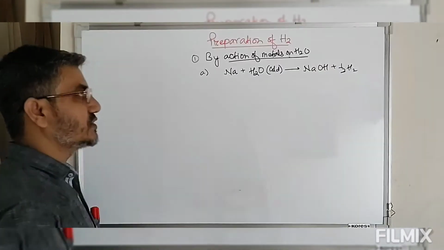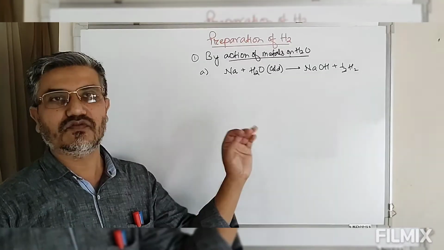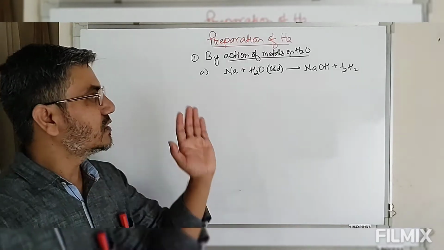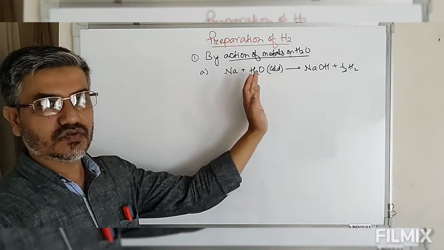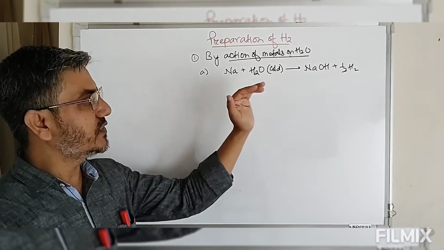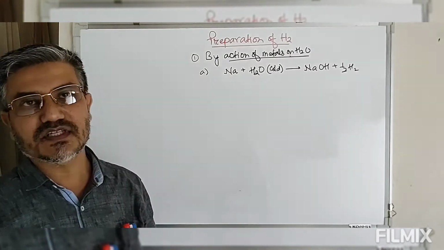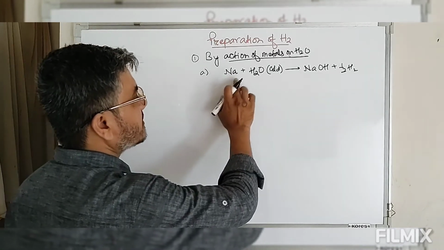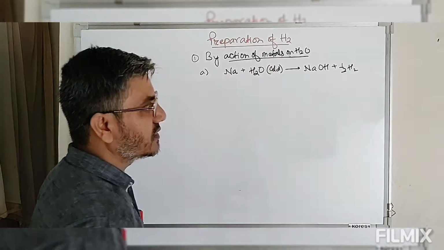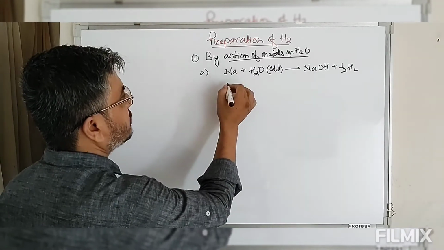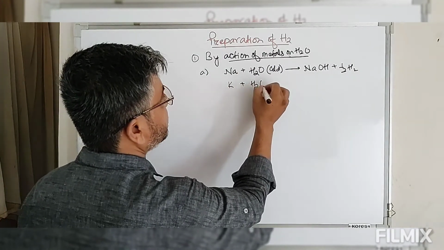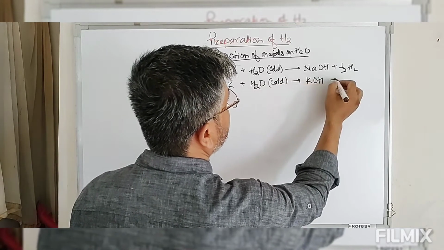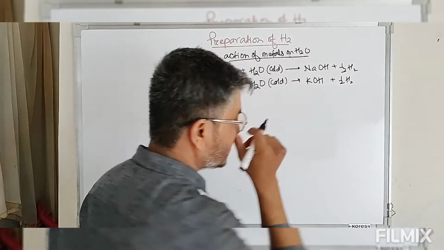So if you have strongly electropositive metals of alkali and alkaline earth metals, they react with cold water and displace hydrogen. So this is again a redox reaction, of the hydrogen displacement type. So we can take any alkali metal. Alkali metals react with water to give this reaction. For example, potassium reacts with cold water, and this gives you potassium hydroxide plus hydrogen gas is released.